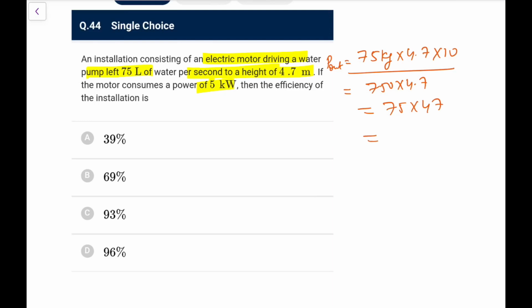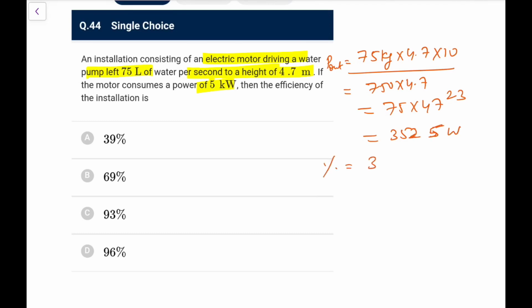47 5s you can write as 235, 47 7s you have 329, and 329 plus 235 would be 3525. So let me write it properly, 3525 watt.